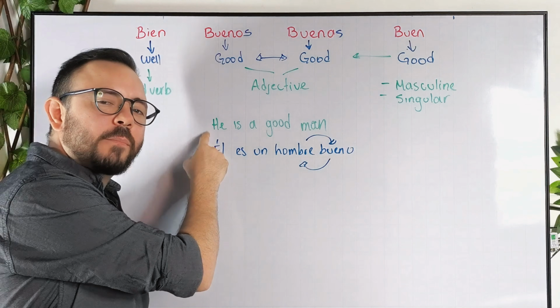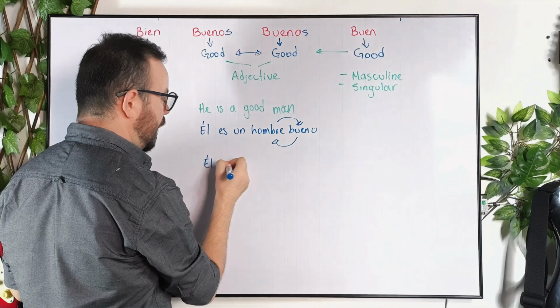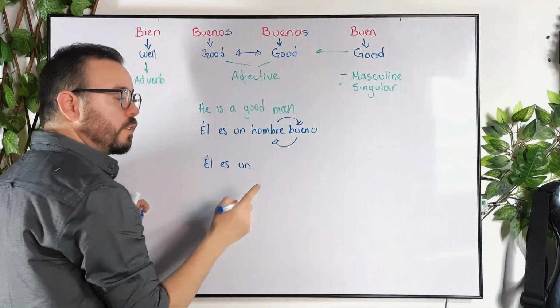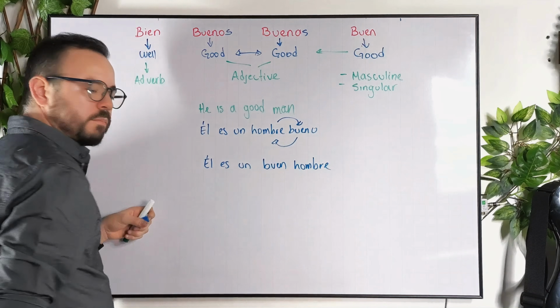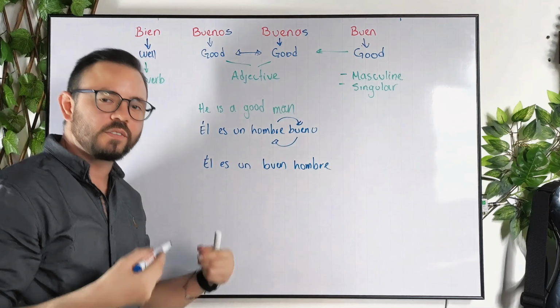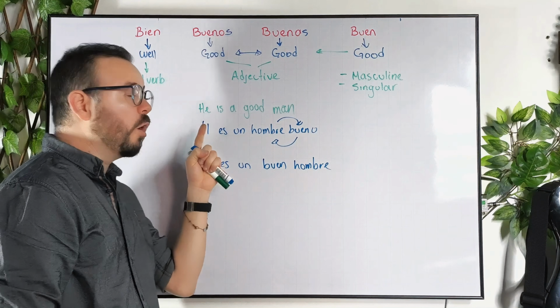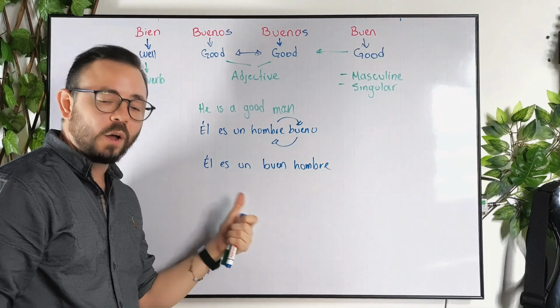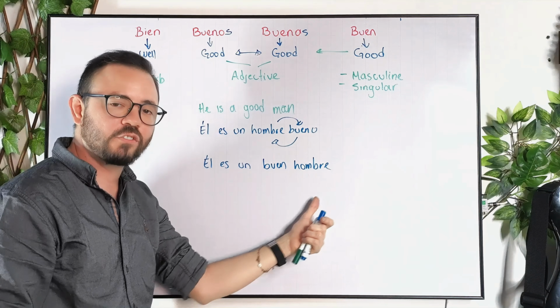Basically, exactly the same order that you guys follow in English. So we're going to say something like, él es un, then first the characteristic. So I'm just going to say, bueno, and then, hombre. That's it. So if you see, it's literally the same logic, the same order of the words that you guys follow in English. So we're going to have two different ways to say this thing. Él es un hombre bueno or él es un buen hombre. Keep in mind, if I use buen, it has to be masculine, singular, and it needs to be before the noun.